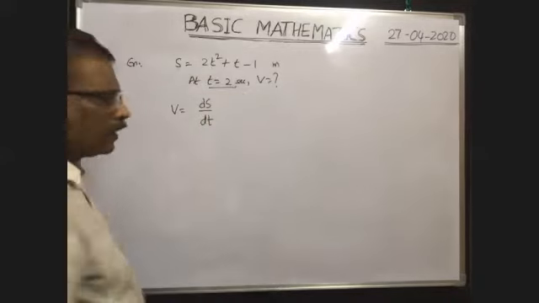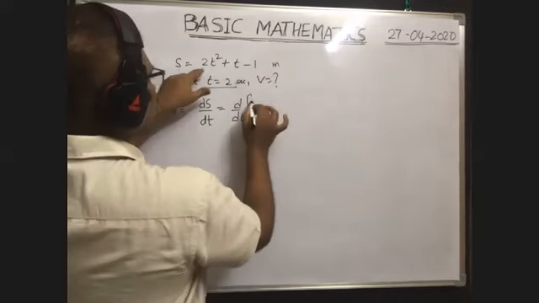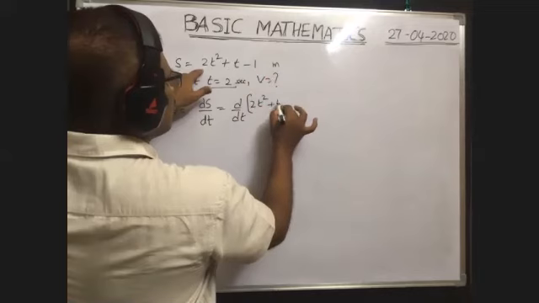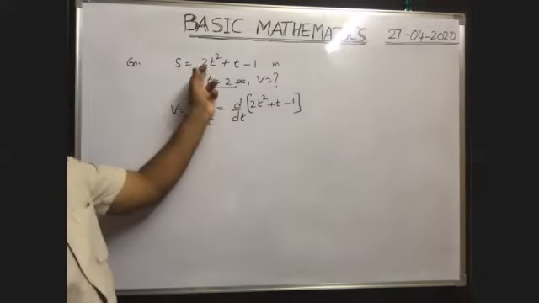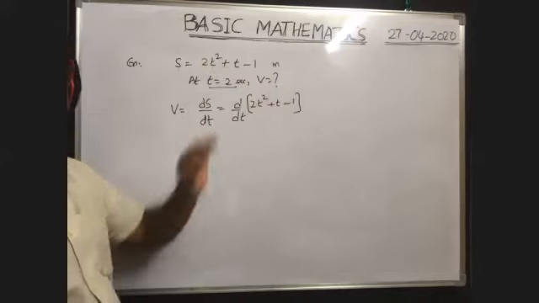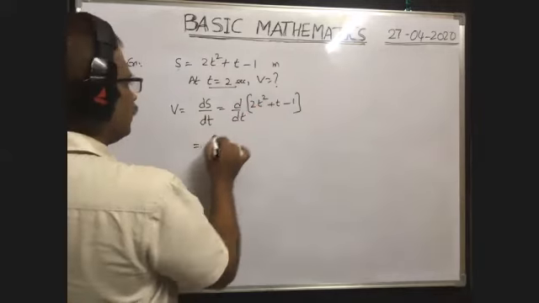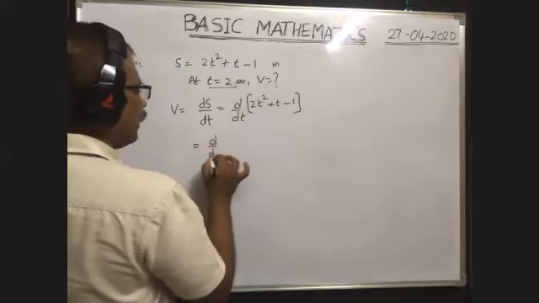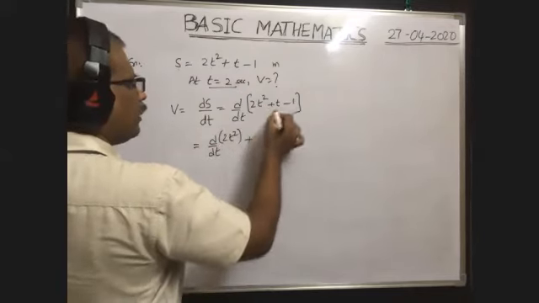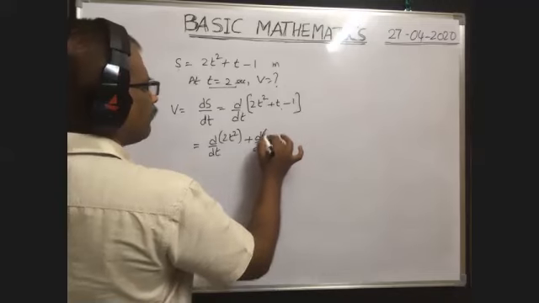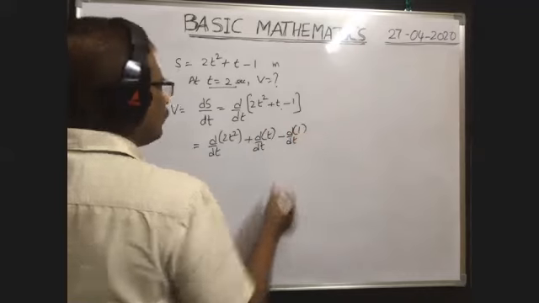We have to find d by dt of s, so we write 2t square plus t minus 1. I have substituted this instead of s, as we are given the formula. Now we differentiate. Split them first: d by dt of 2t square plus d by dt of t minus d by dt of 1.